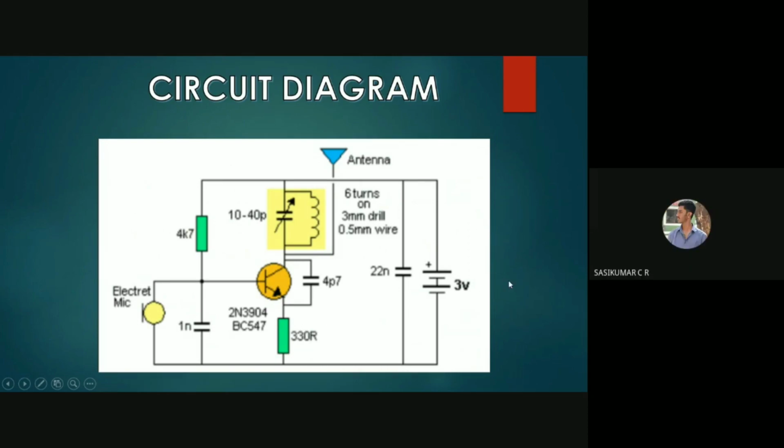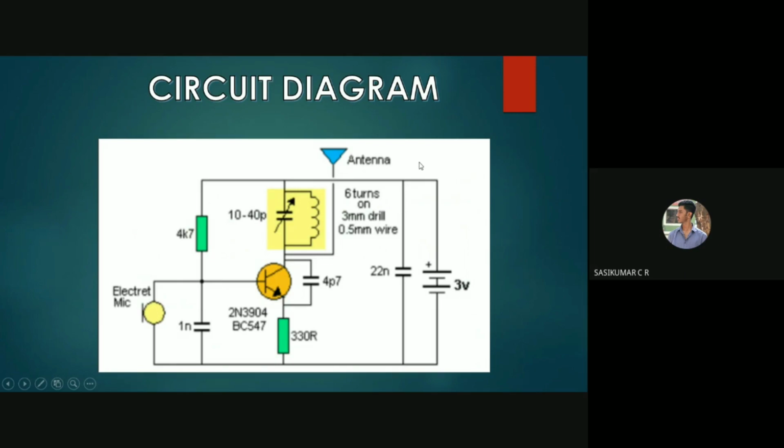Let's see the circuit diagram. As earlier said, the mic will be catching the speech signal which we give, and it will be amplified by the transistor we placed here, 2N3904. After amplification, this is our tank circuit, inductor and capacitor connected in parallel. This tank circuit will be modulating our speech signal, and it will be given to the antenna, and this antenna will generate the frequency range, and it will be caught by the FM receiver.